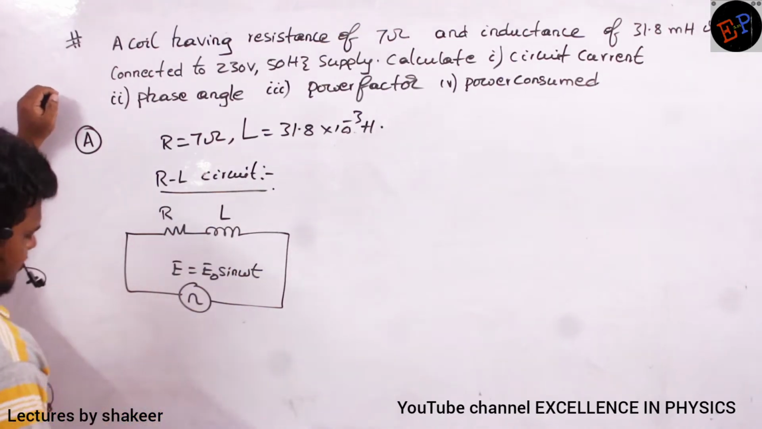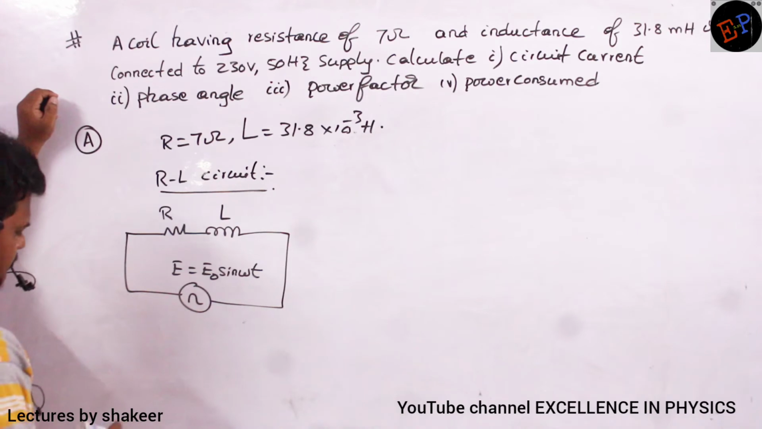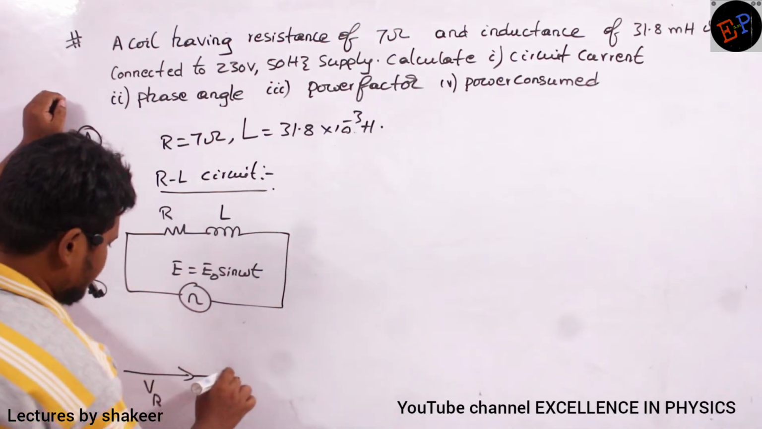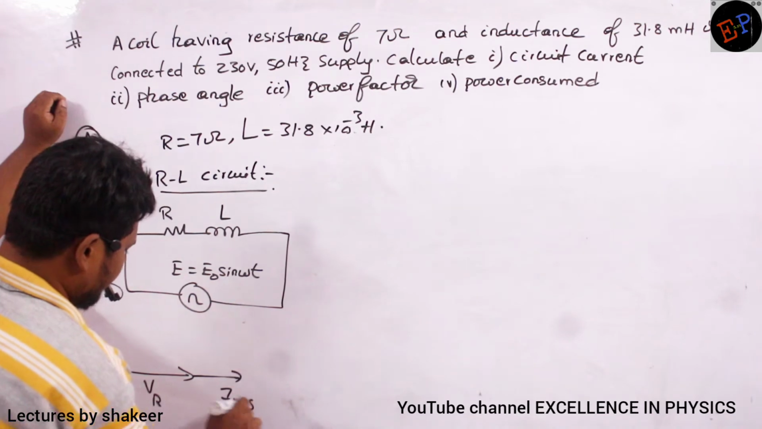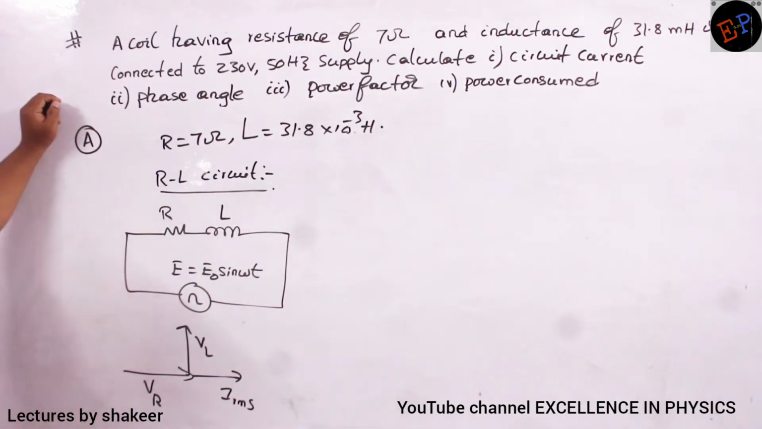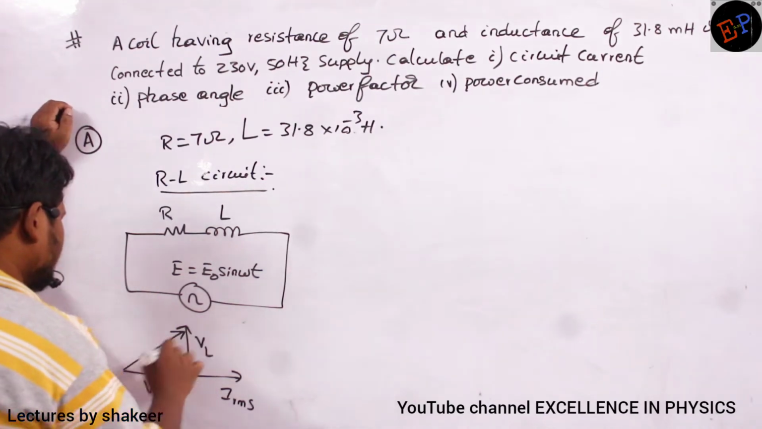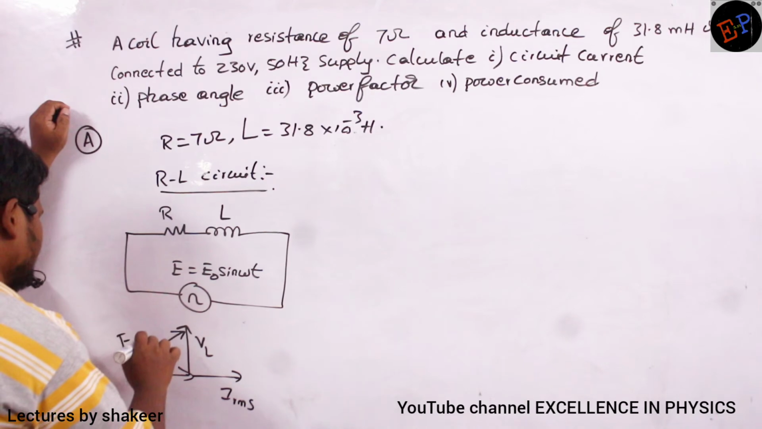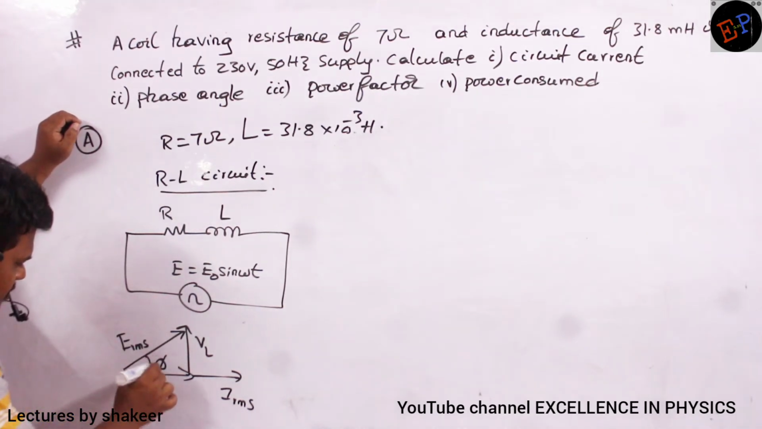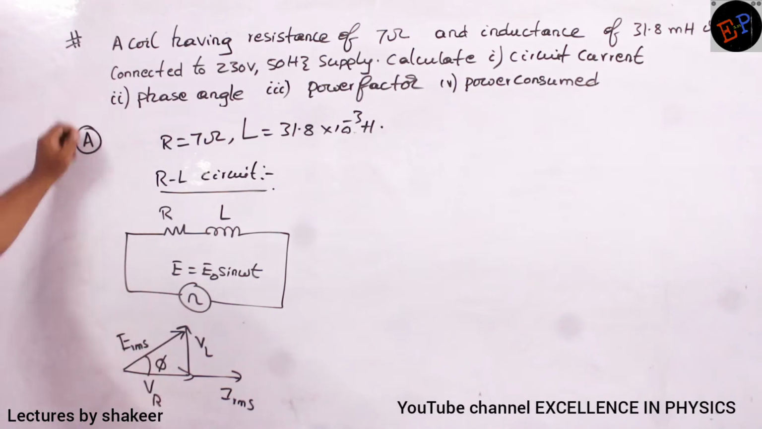Do you remember the phasor diagram we have drawn? This is VR, the voltage drop in the resistor. This is IRMS, the current flowing in the circuit. And this is VL, the voltage drop across the inductor. This is what we have drawn. And what is the supply voltage? This becomes my supply voltage, ERMS. And this angle phi is called the phase angle.